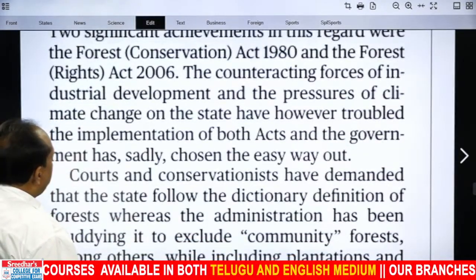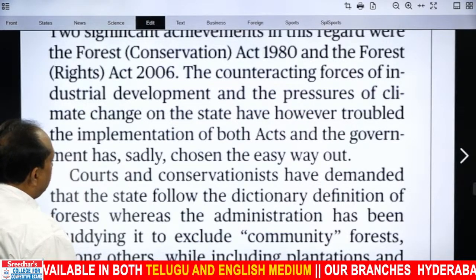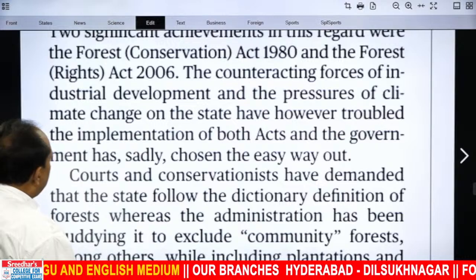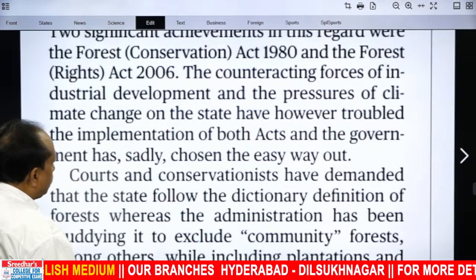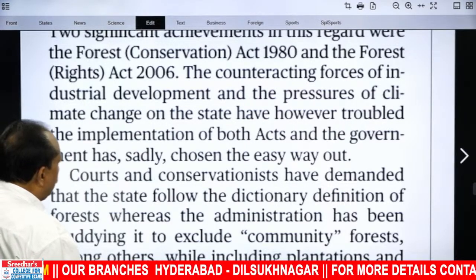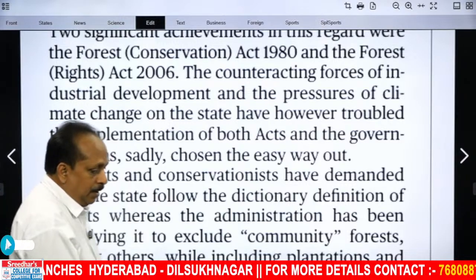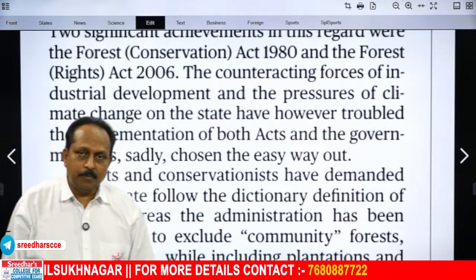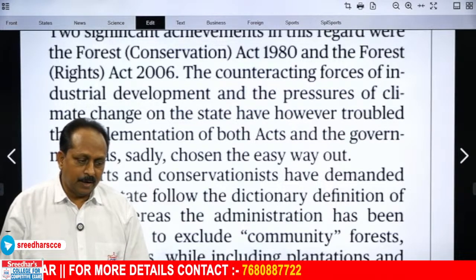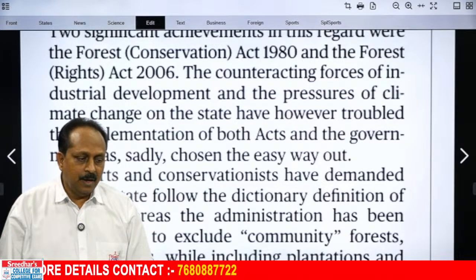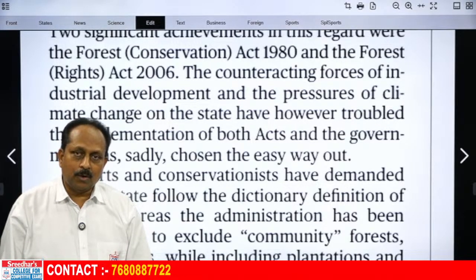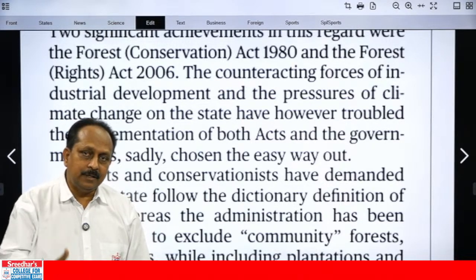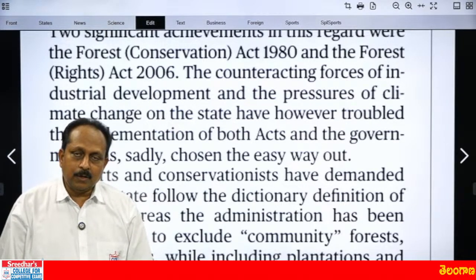The counteracting forces of industrial development and the pressures of climate change on the state have, however, troubled the implementation of both acts, and the government has sadly chosen the easy way out. Breaking free from the European mindset, India came up with two acts, very good, one conservation, protection related, but unfortunately they could not implement. What is the reason? Two forces acted against these two acts. What are the two forces?